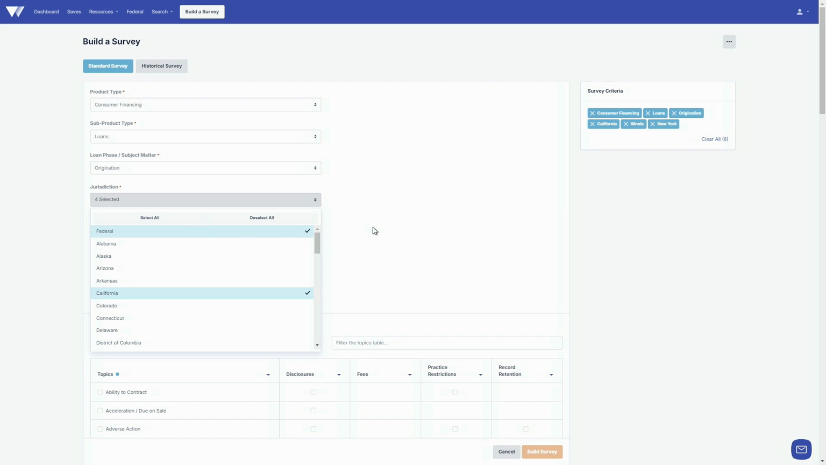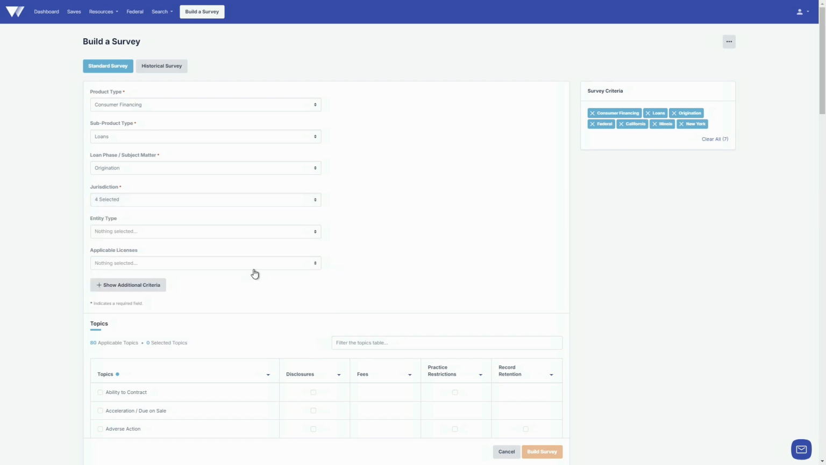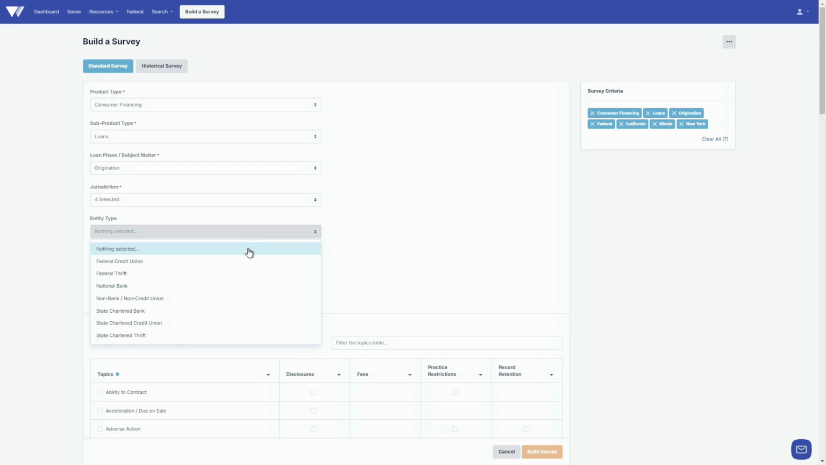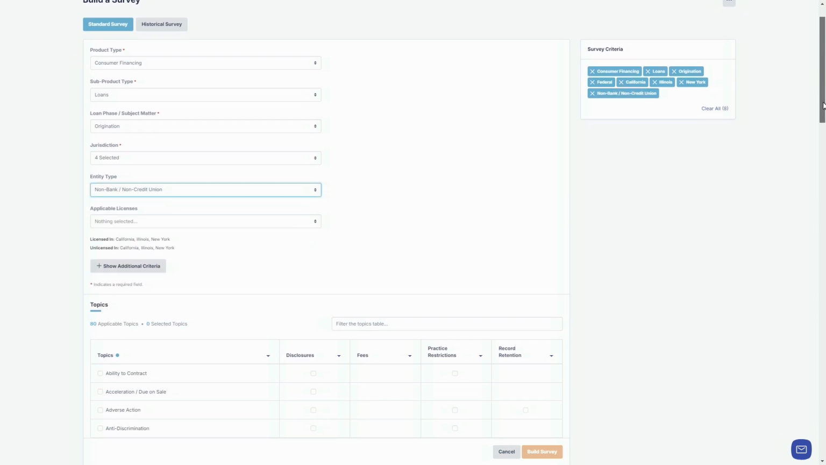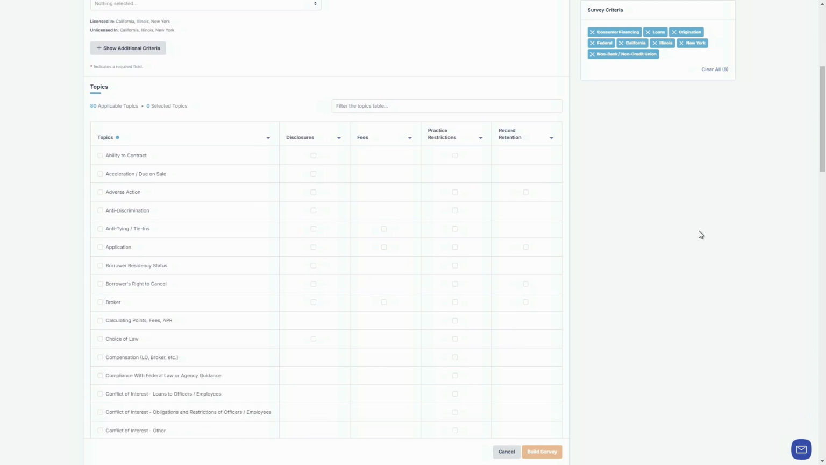And once you have those choices made, you'll see that there's a number of topics that are applicable here. In this case, I believe it's 88 topics that are applicable. And from there, you can choose whichever topics you'd like to choose. For this one, we're going to choose adverse action, and I think we're going to choose anti-discrimination, just to see what's out there for that.